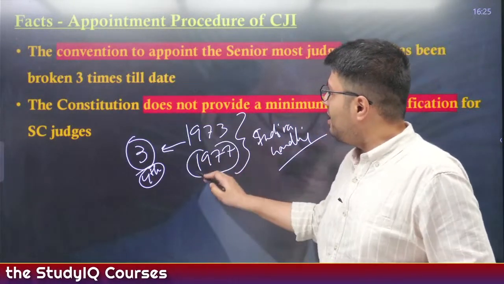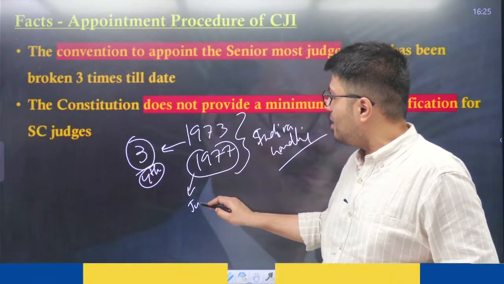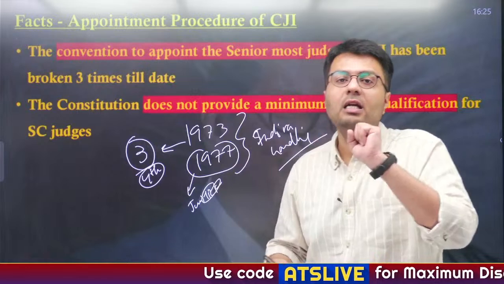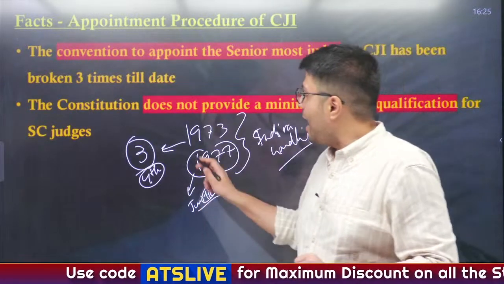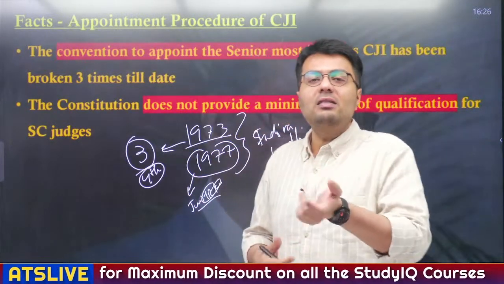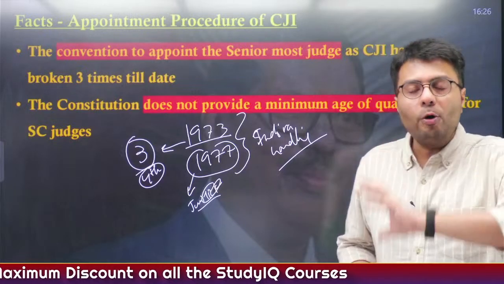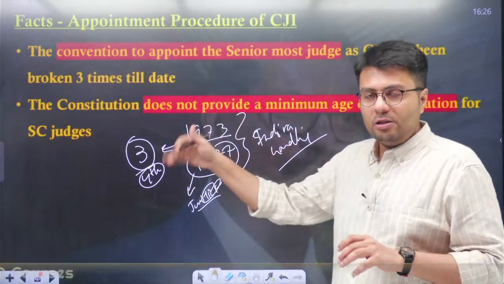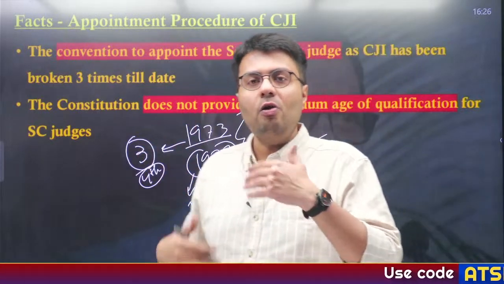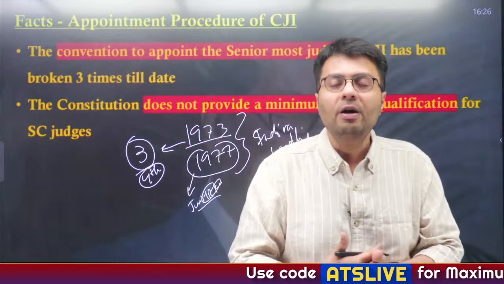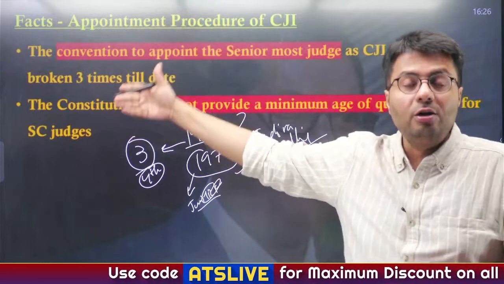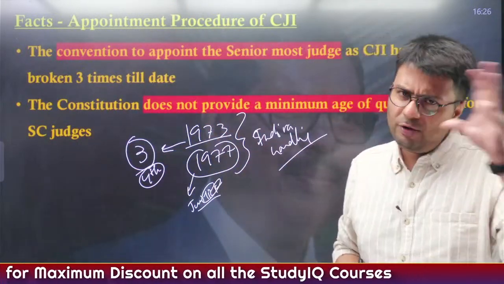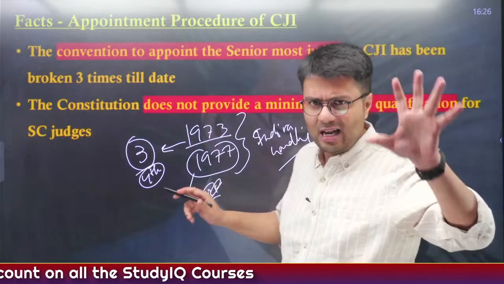Similarly, in 1977, she superseded Justice H.R. Khanna, who was the senior most judge, and appointed Justice Beg as the new Chief Justice of India. So, she actually betrayed this convention twice by not appointing the senior most judge of the Supreme Court as the Chief Justice of India. This decision by the then government created a lot of tension between the judiciary and the executive, which led to the passing of the 3 judges case, which led to the formation of the collegium system, which we have already covered in our discussion.